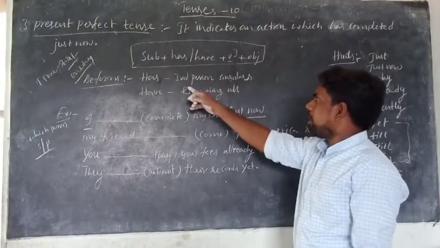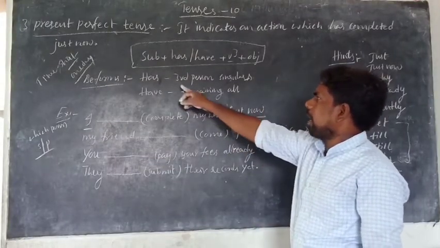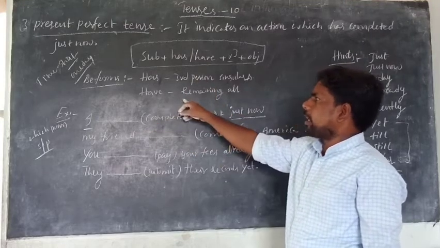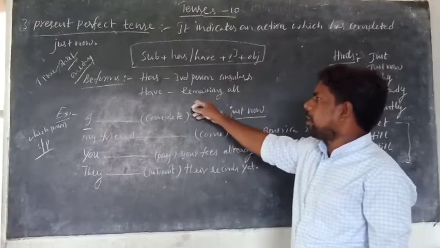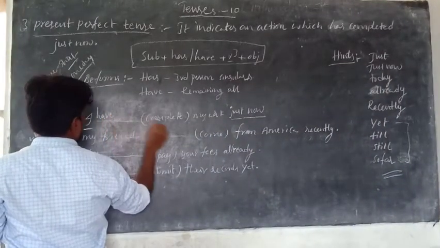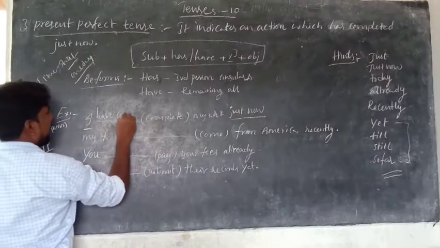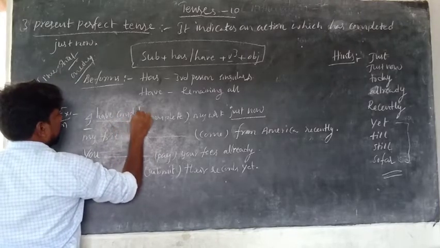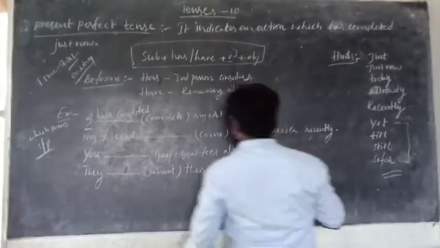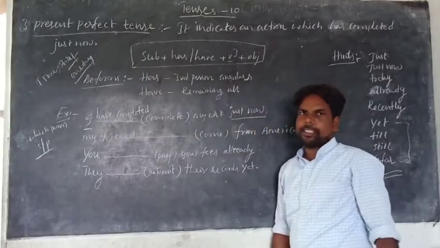So what is the right verb form here? Has is for third person singulars, have is for the remaining. So first person singular comes under remaining. So the answer is have, and you should use verb 3, completed. I have completed my work just now.